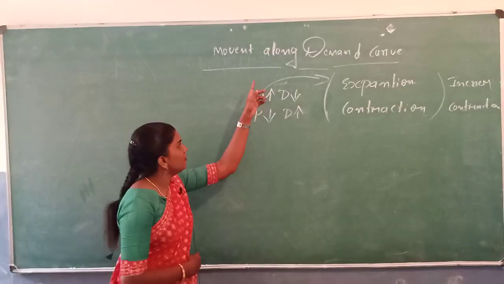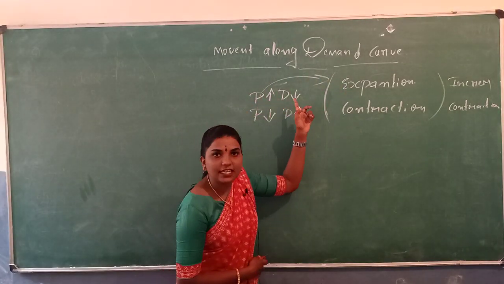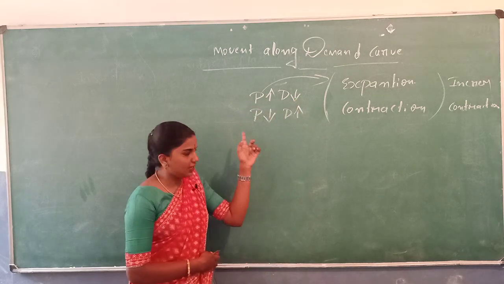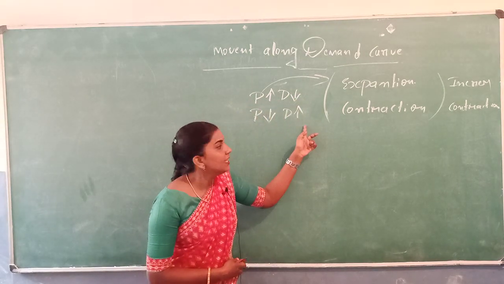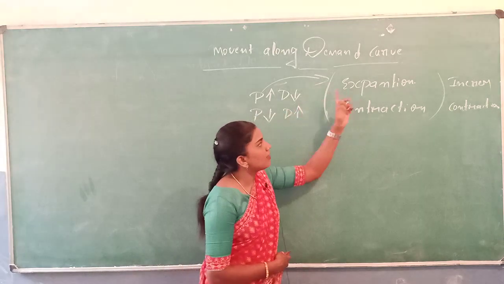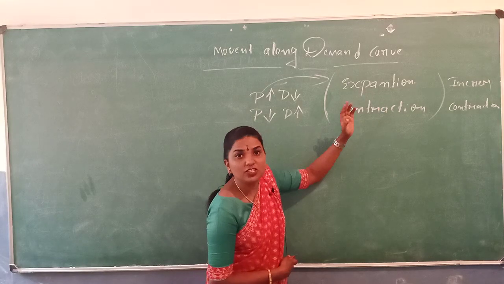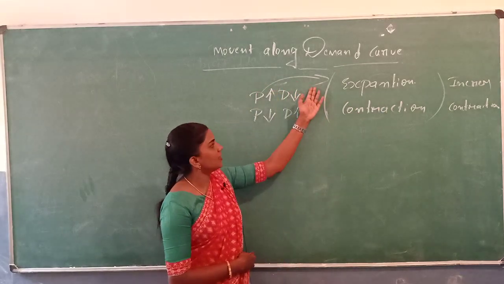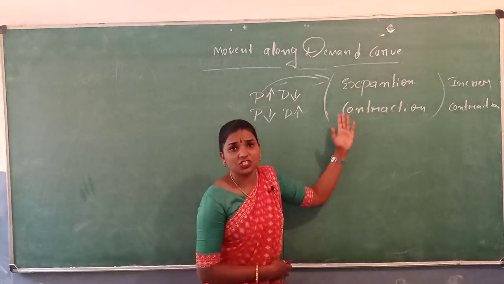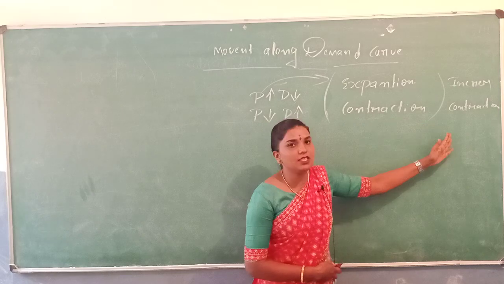The movement along demand curve refers to when the price of the commodity increases, the demand for that commodity decreases. Similarly, when the price of the commodity decreases, the demand for that commodity increases. So it is also known as expansion or contraction of the demand curve. Expansion means increases, contraction means decreases.